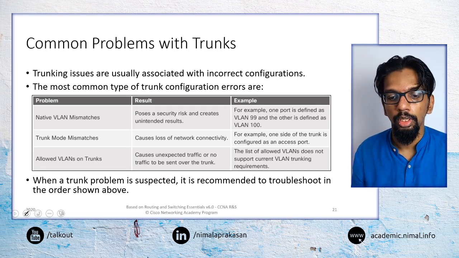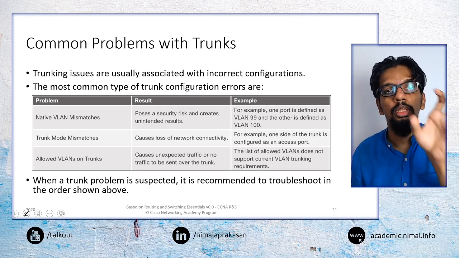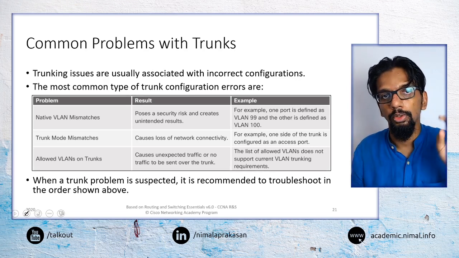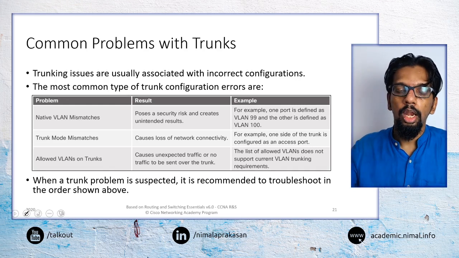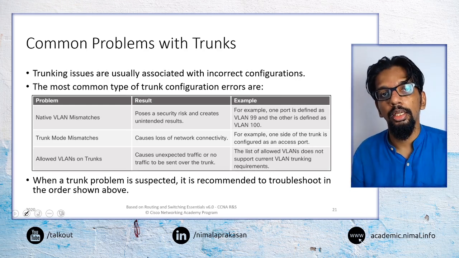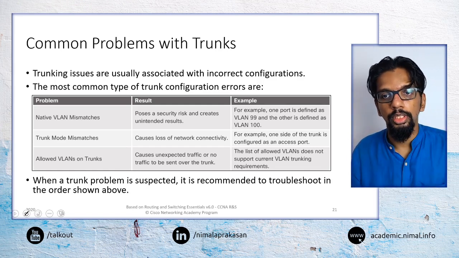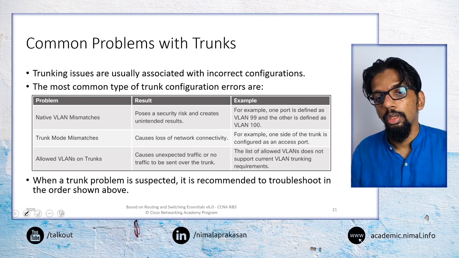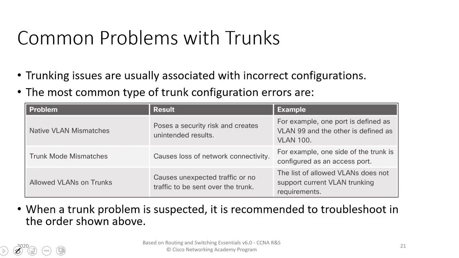And the other most common problem could be that we have not allowed the necessary VLANs through that trunk. So at one end we say 10, 20 and 30 are allowed, and at the other end we only say 10 and 30 are allowed, 20 is missing there. So we have to check all those things, and whenever needed we have to modify them to make sure that those issues with the trunking are not there.